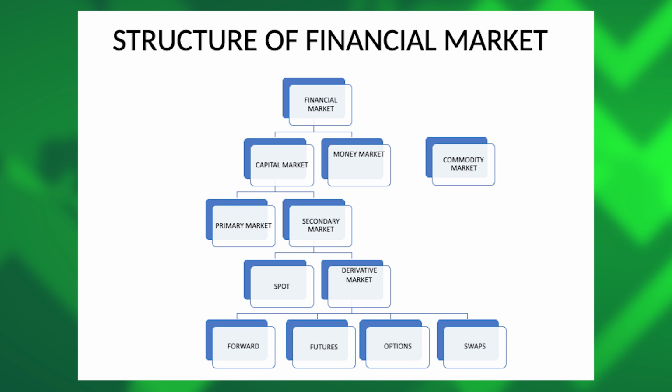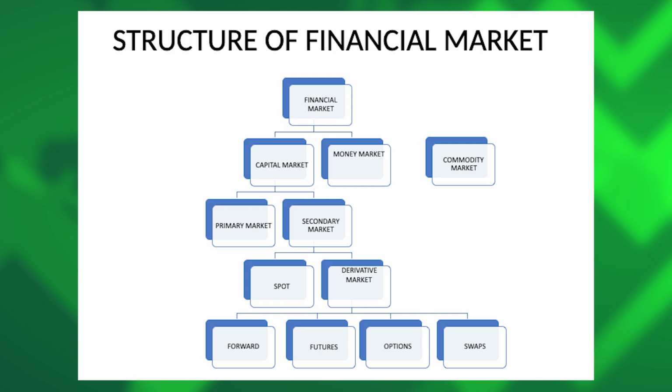As you already know, financial markets deal in different types of securities, and it is the same just like commodity markets. Commodity markets deal in different types of commodities. Financial markets are the places where shares and debentures are bought and sold. This market is divided into two parts.